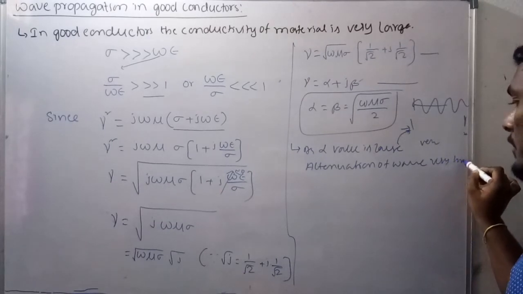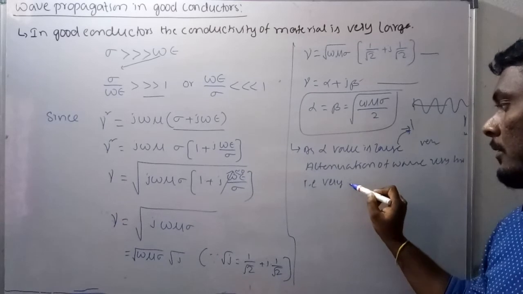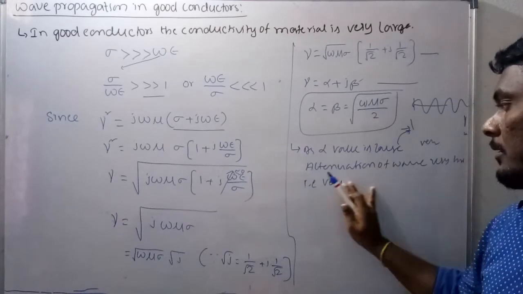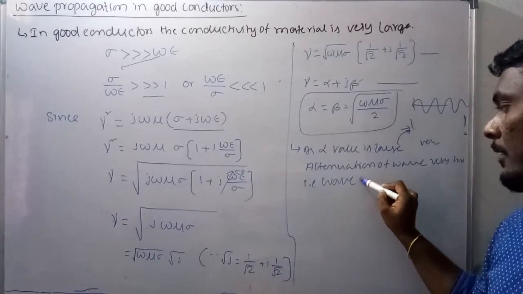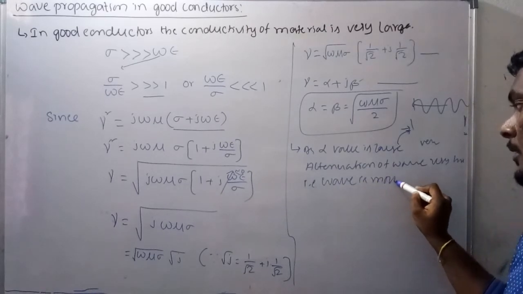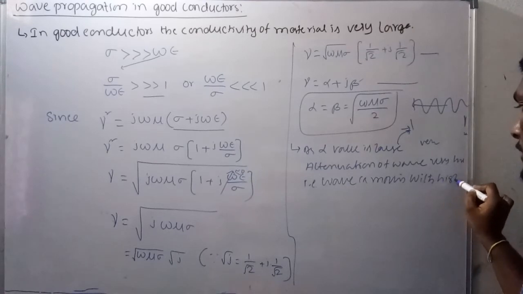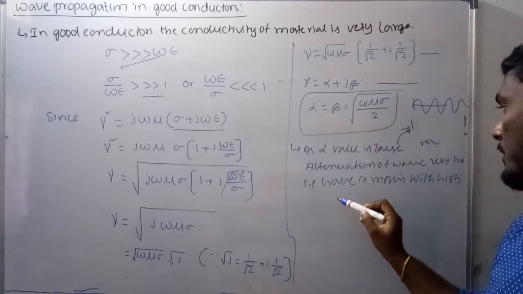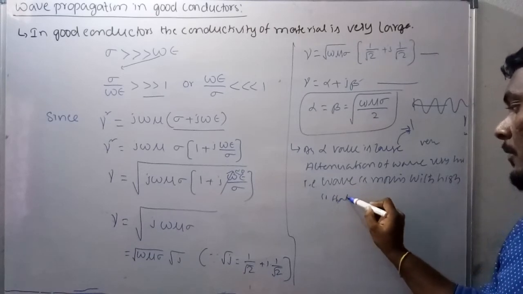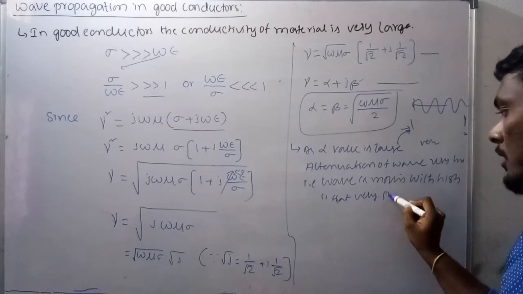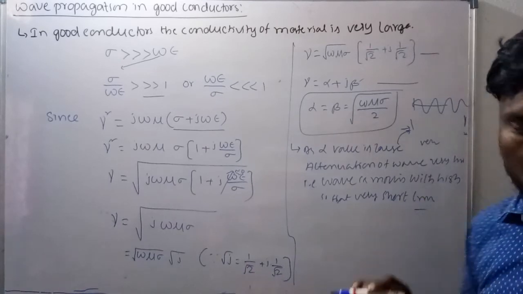That means the wave is moving with high speed, so that it reaches in a very short time.